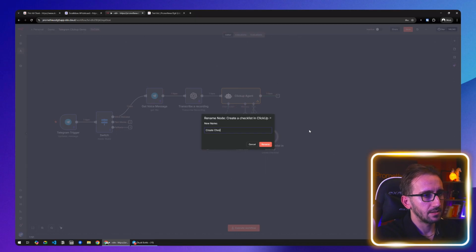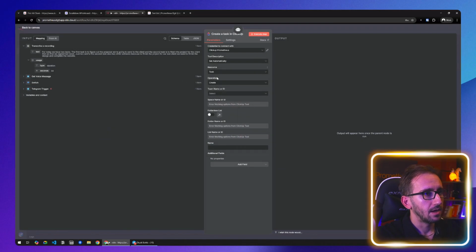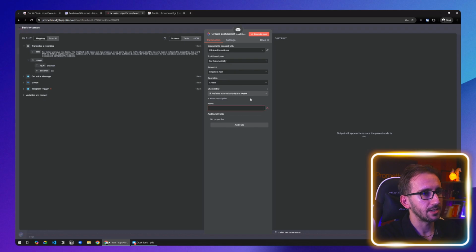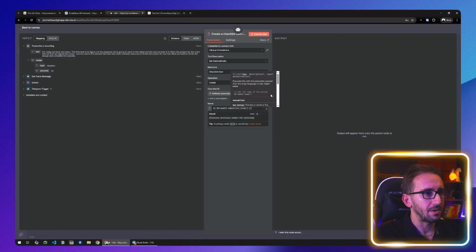create task, create checklist, and then we're going to need a third tool, ClickUp tool, and this time the resource is going to be checklist item. So the checklist ID is going to be decided automatically, and the name is going to be again from AI checklist item. And if you're one of the people that are like me, you would be annoyed that before I used double quotes and now I used single quotes. I'm just gonna fix it so you don't go crazy.